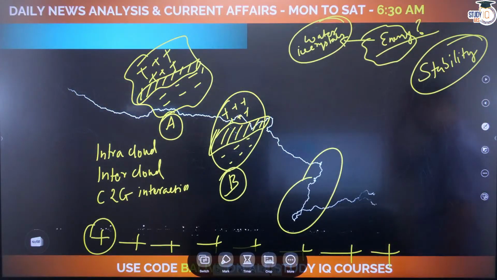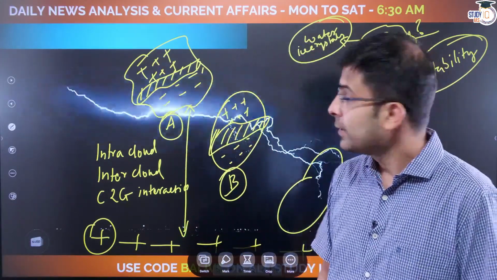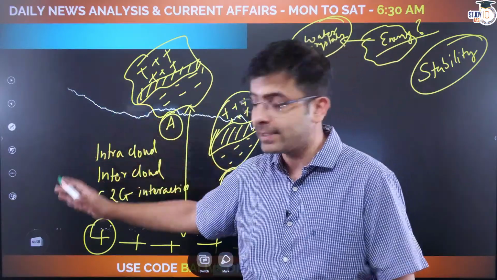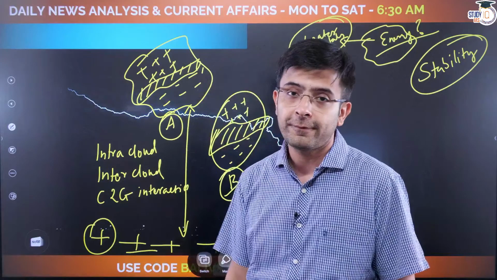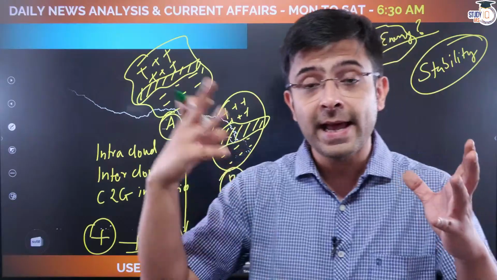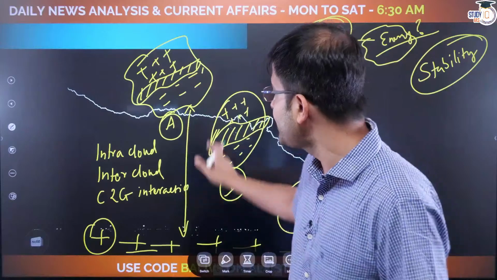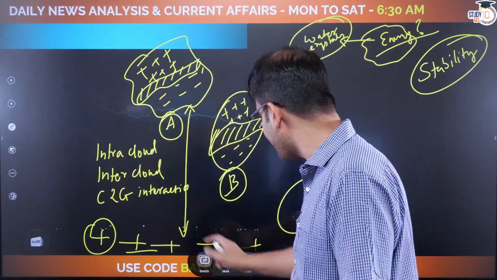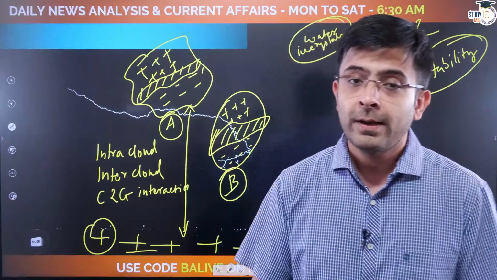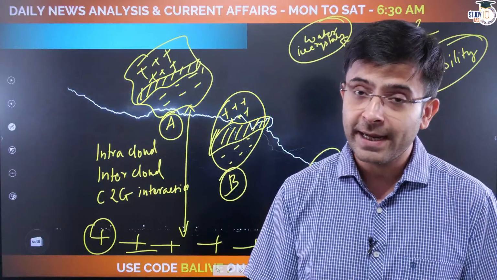Okay. Right. So you have intra-cloud, inter-cloud, and cloud to ground. Essentially what you find is that if this distance is close enough, cloud A seeks stability by interacting with the charge of the ground. At the same time, A and B together can interact. The cations and the anions can interact within themselves and release energy. And these two together can also merge and then seek stability with the ground. So these are your three types of conditions in which lightning can be formed.